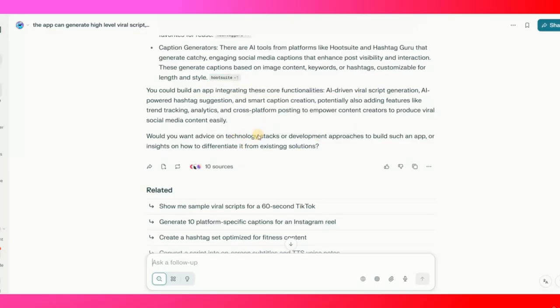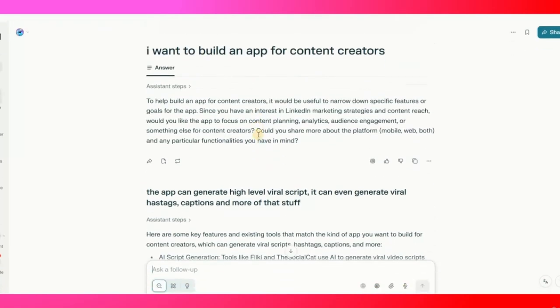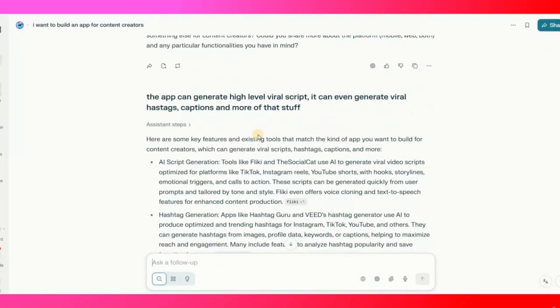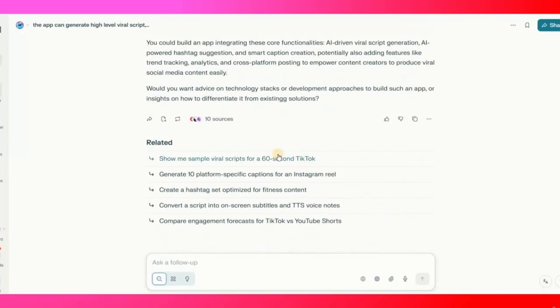So it's even showing me how I can build my app, and what other apps I can integrate with my own app. There's a lot of stuff when it comes to working with Perplexity. You can ask anything. It's like ChatGPT. As you ask ChatGPT different questions, in the same way you ask things on Perplexity.